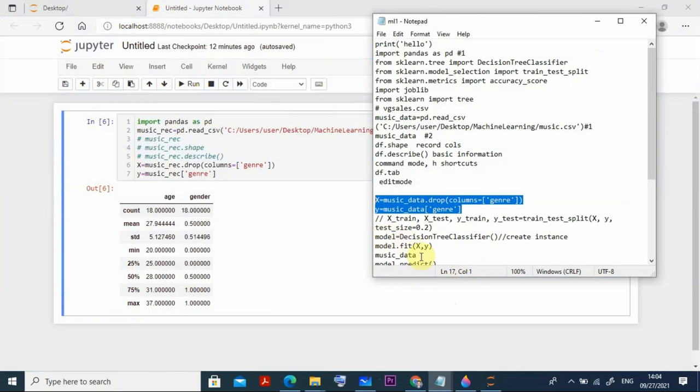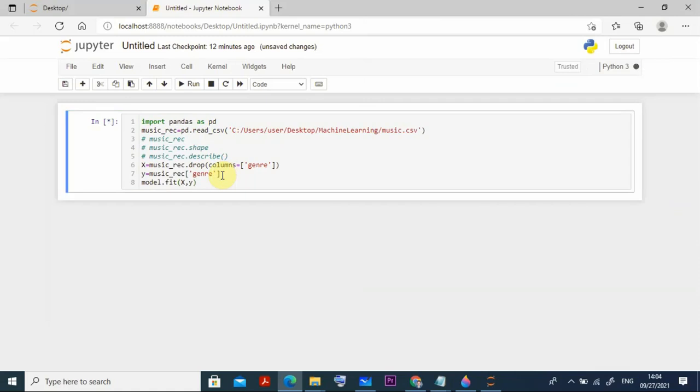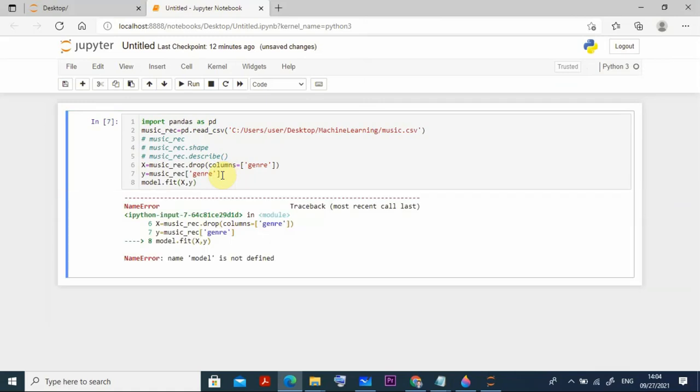Using this, you put it here, and you can do model fit X, Y. Using this command also you can go for these things. Control C, and we can go for these things, enter, control V. Okay, model fit X comma Y is equal to the recommendation, gender is there. Anyway, we are going to do that one, there is nothing to worry about. So model is not defined, so till now we have not defined the model. Once you define the model, then we can do all things, right?